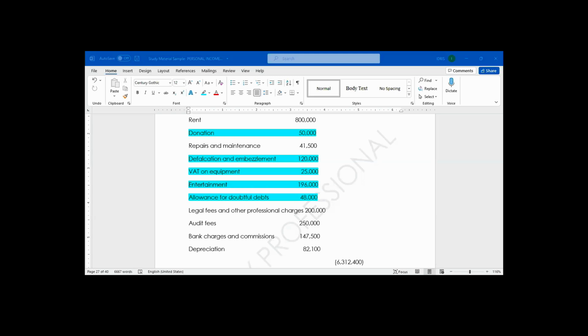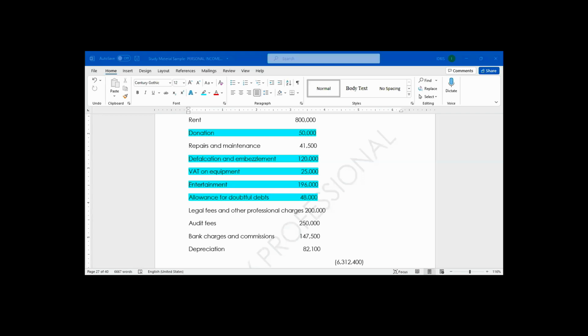So, the next one is what? Bank charges and commission. Bank charges, is it allowed or disallowed? It's allowed. Bank charges is allowed. So we are done with expenses. Which other one are we going to?